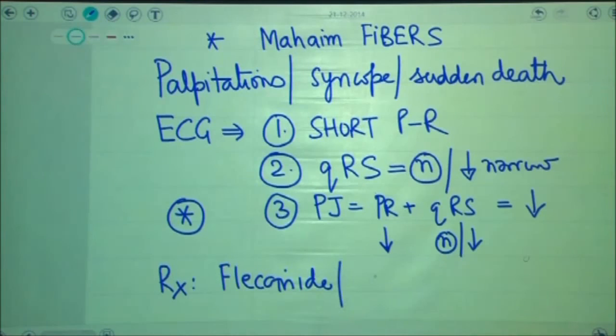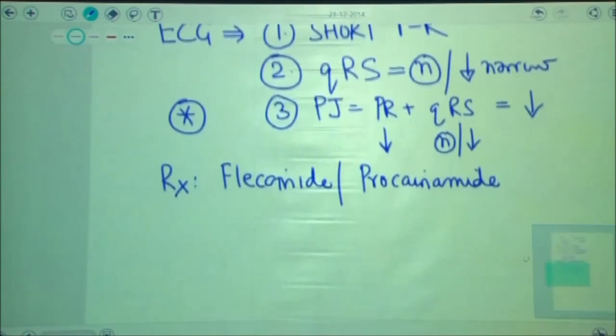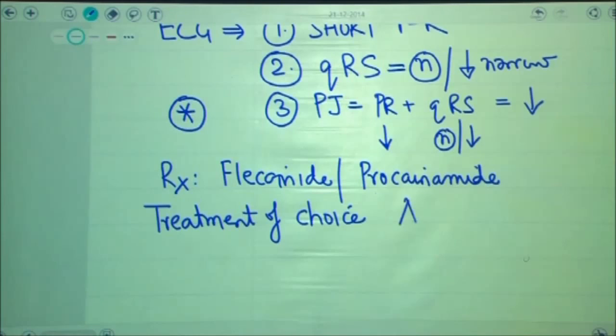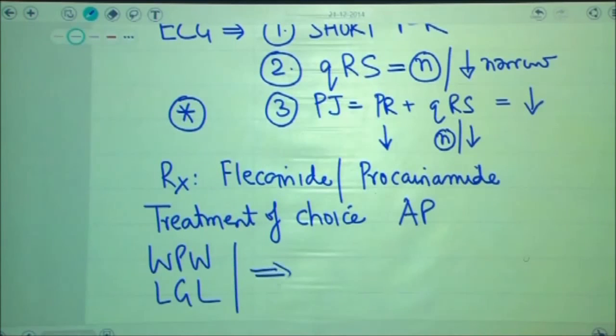Even for management of these patients, the drug used can be flecainide, or we can even use procainamide for these patients. But if they ask you the treatment of choice for these patients, then the treatment of choice for any patient with accessory pathway, it could be Wolff Parkinson White, it could be Lown-Ganong-Levine, should always be answered as radio frequency ablation.